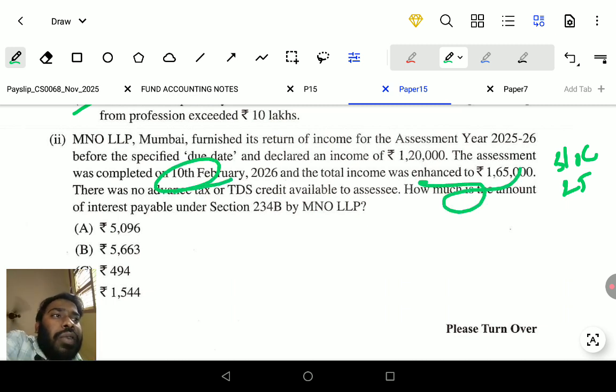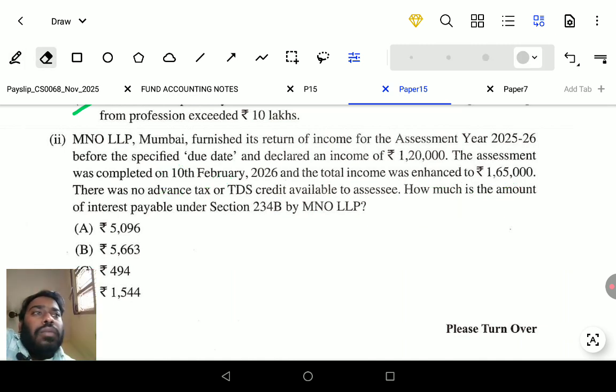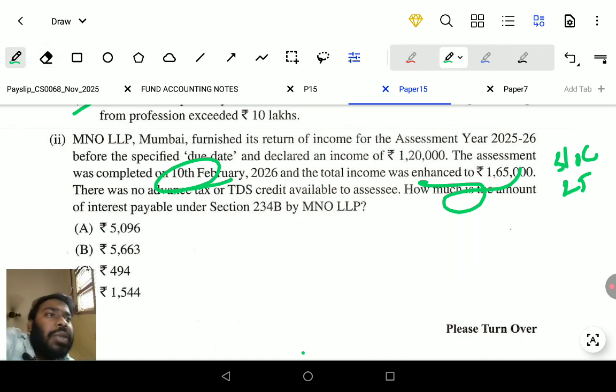The difference between these two is 45,000. There was no advance tax and no TDS credit. How much is the interest payable under section 234B?